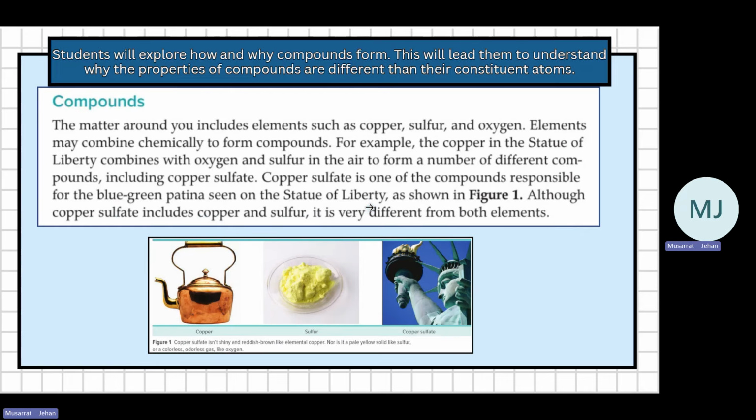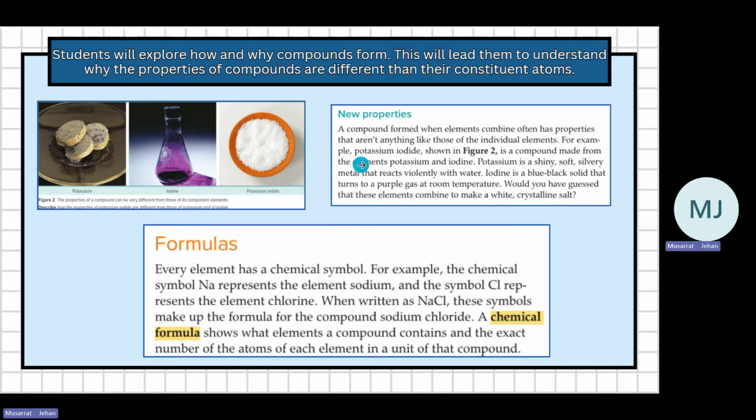So in a compound, the elements lose their properties and a new substance is formed with new properties. A compound formed when elements combine often has properties that aren't anything like those of the individual elements. Potassium looks like this, iodine looks like this, but when they combine, potassium iodide looks like this.